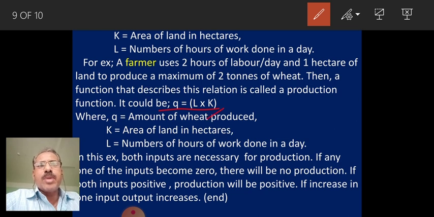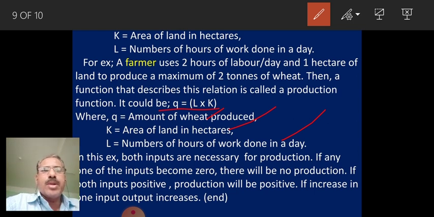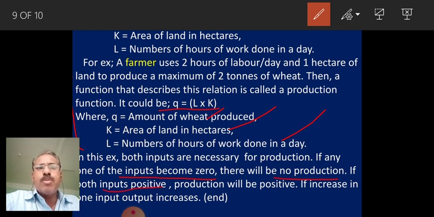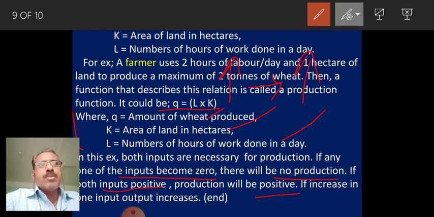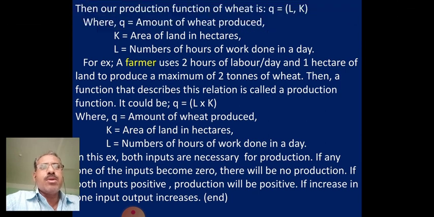We have taken the wheat production and hectares of land as input, and also workers or laborers per hour can be taken. But we can understand that when the inputs are 0, there is no production in the process. But when the inputs are positive, production will be positive. This shows that when there is an increase of input, there is an increase of output also. ಇದನ್ನು ನಾವು ಈಸಿಯಾಗಿ ಹೇಳ್ಬೋದು, ಇನ್ಪುಟ್ ಜಾಸ್ತಿ ಹಾಕಿದರೆ ಔಟ್ಪುಟ್ಟು ಜಾಸ್ತಿ ಬರುತ್ತೆ ಅಂತ.